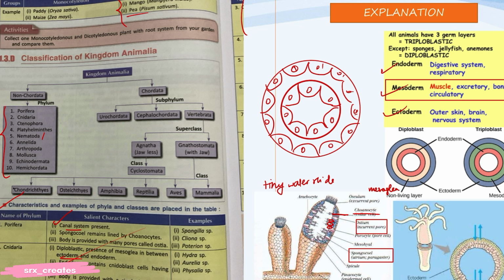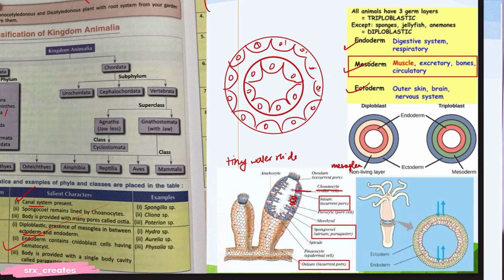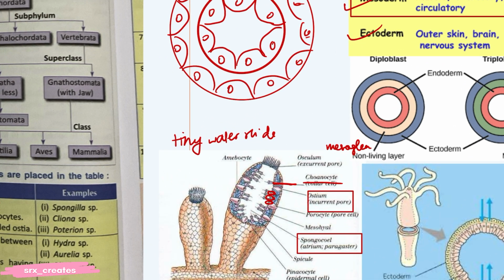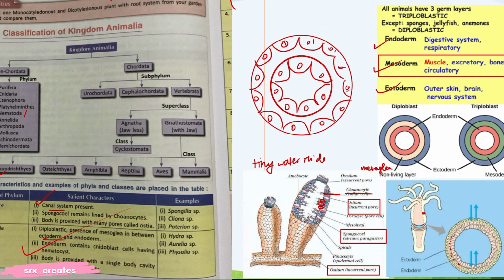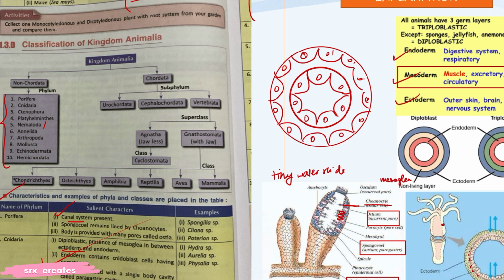Now nidoblast cells are here. These contain nematocysts. No, sorry, not nematoda. These are nematocysts. Very sorry, nematocyst.